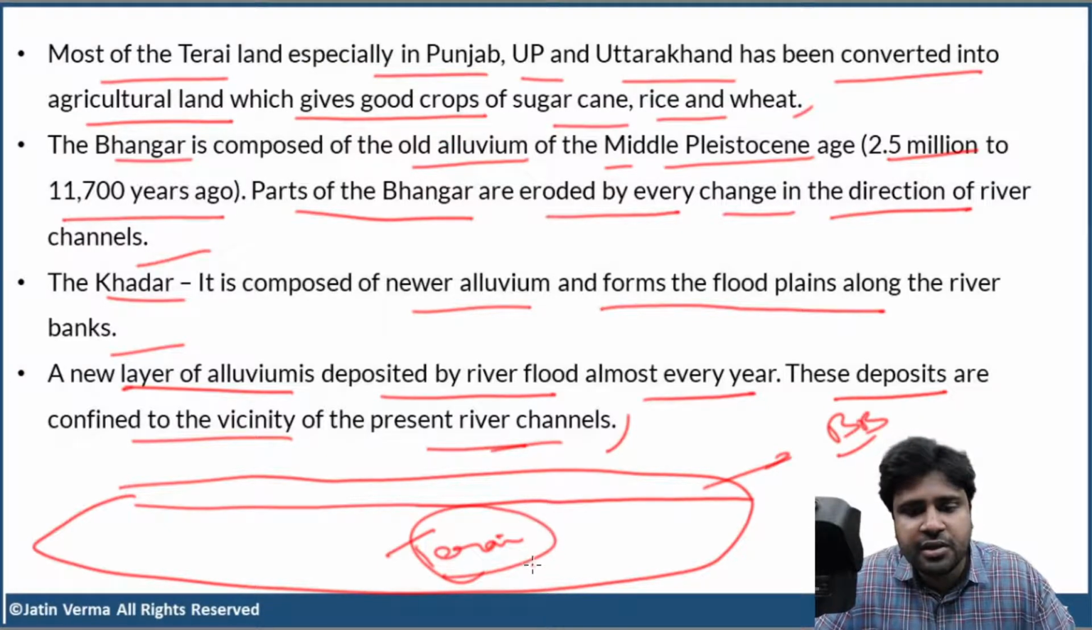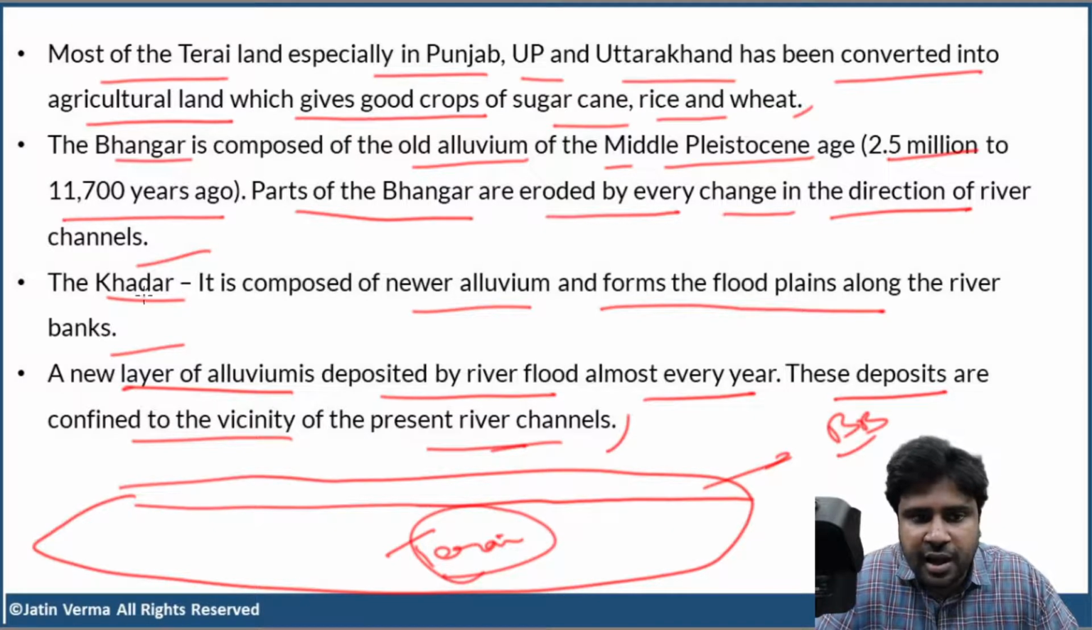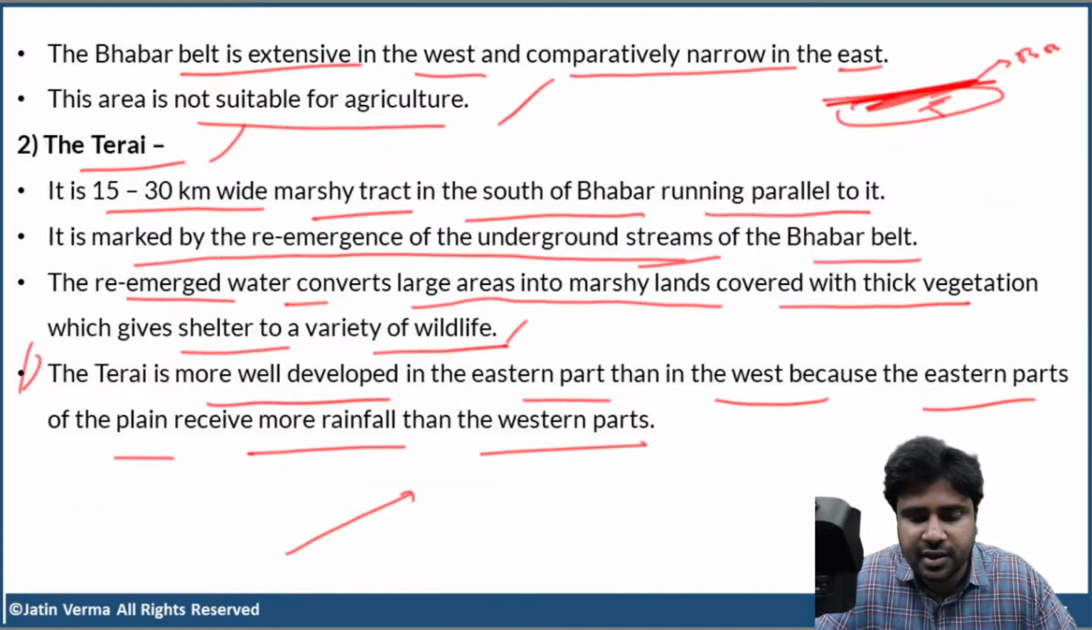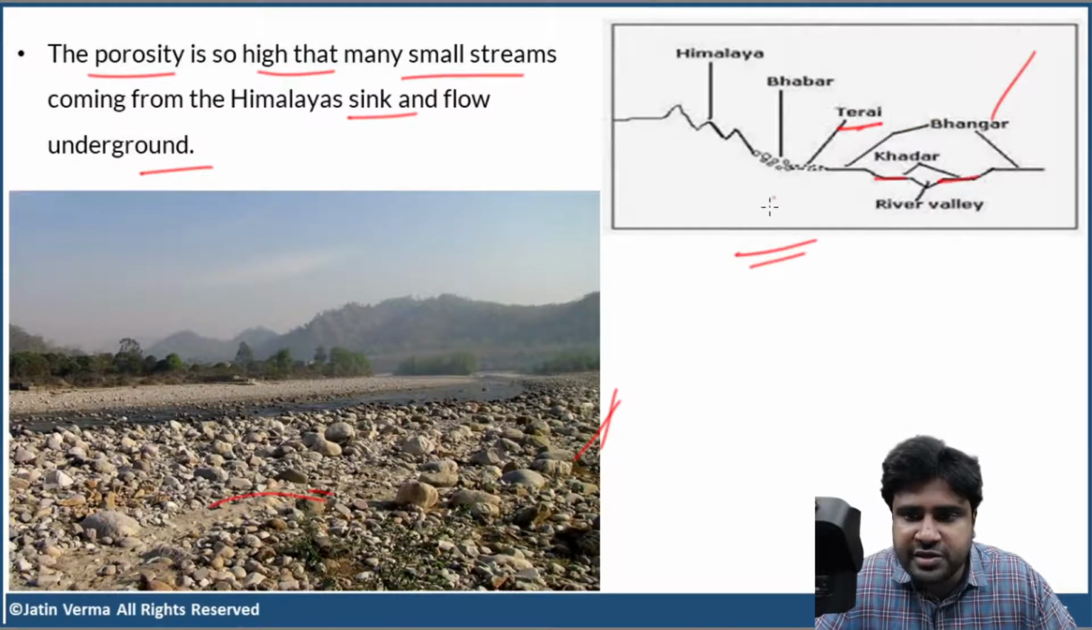Terai consists of finer particles, small particles of alluvium. Bhabar has large particles, huge stones. Now, Terai is of two types, Bhangar and Khadar. What do you mean by Bhangar? Old alluvium. Khadar, new alluvium. As simple as that. Just to get this image, you'll understand everything. Actually, from here it is Terai.